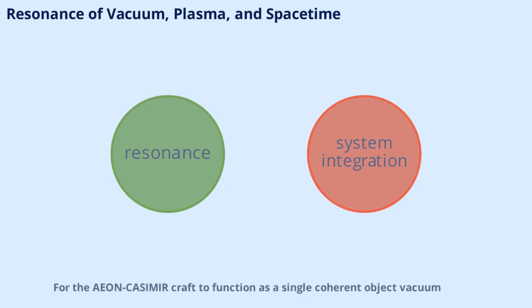For the AEON-CASIMIR craft to function as a single coherent object, vacuum, plasma, and spacetime must resonate together. This resonance is carefully managed through frequency locks and harmonic coupling, ensuring that all domains are synchronized. The result is a craft that moves and responds as a unified entity, with unmatched agility and control.